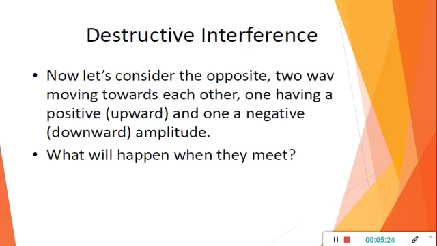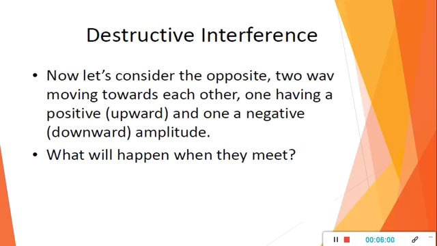When two waves move towards each other, one has a positive amplitude, meaning upward direction, and one has a negative amplitude, meaning downward direction. So what will happen? As it is simple harmonic motion, they have the same amplitude, same time period, same frequency. If upward it is plus A, then downward it will be minus A. The magnitude will be the same, only the direction is changing. So plus A minus A will be 0.